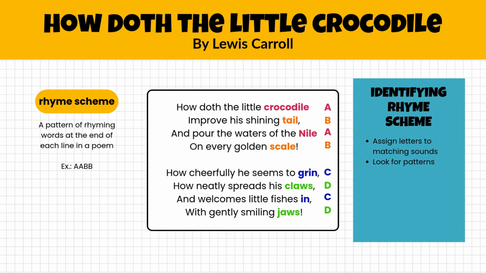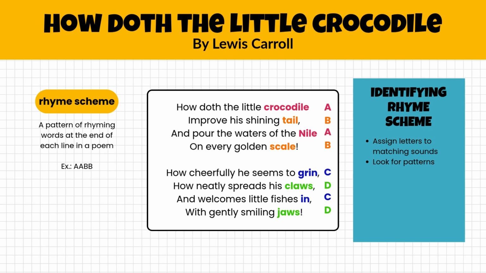So the first line says, "How doth the little crocodile?" It ends with the word crocodile. So you always assign line 1 the letter A. Anything that rhymes with crocodile in that same stanza is also going to get the letter A.